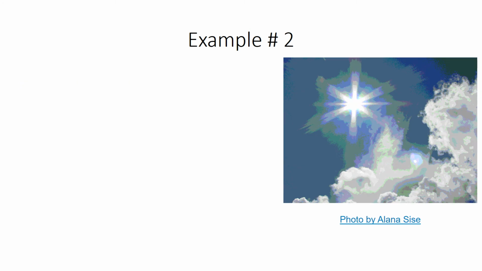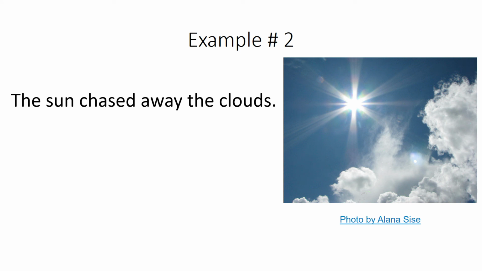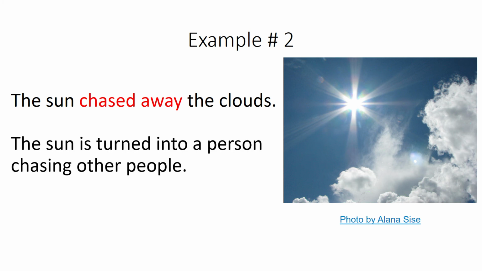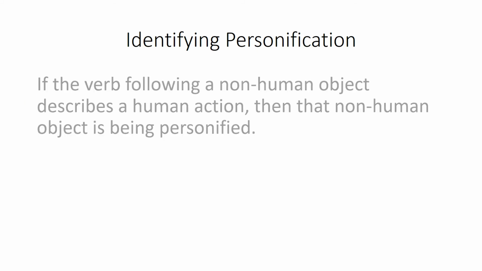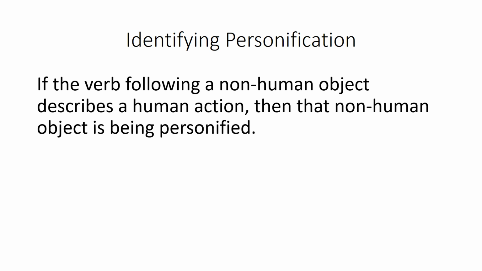Another example. The sun chased away the clouds. The sun is a non-living object, but chased away is a verb that people do, that persons do. So the sun here is being turned into a person chasing other people. How do we identify personification? Well, if the verb following a non-human object, like a flame or like the sun, describes a human action, like dancing, like chasing away, then that non-human object is being personified.